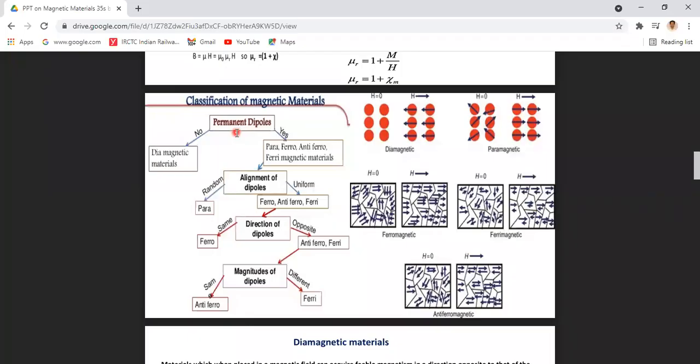So within the magnetic material, permanent magnetic dipoles are existing, and in some magnetic materials, permanent magnetic dipoles are not existing. So based upon the existence of permanent magnetic dipoles, they're classified into broadly two categories.